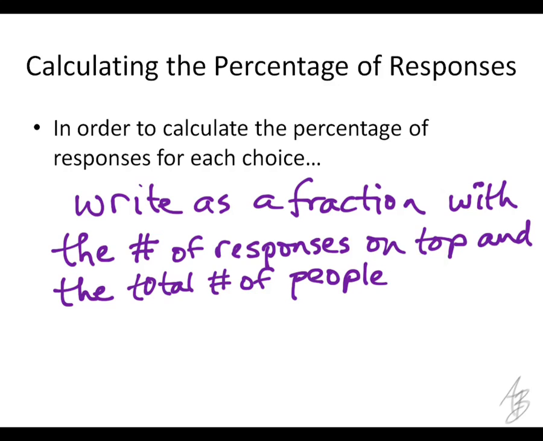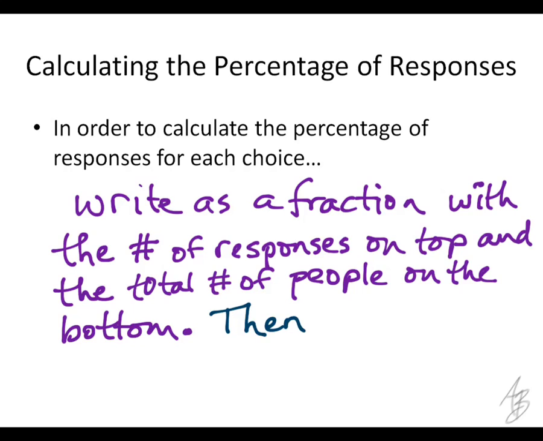So the total number of people on the bottom. Once we write that fraction, then what do we do? So we have it as a fraction, then we change it to a percent.